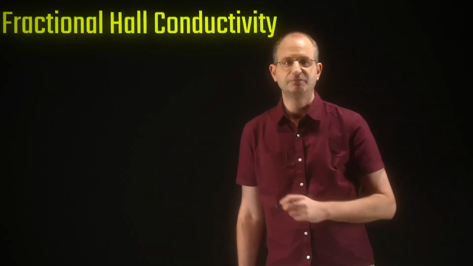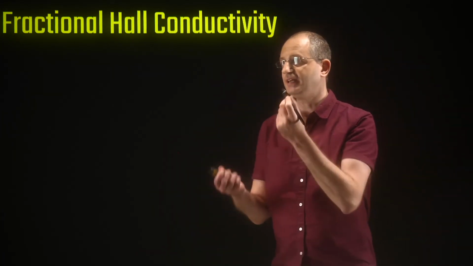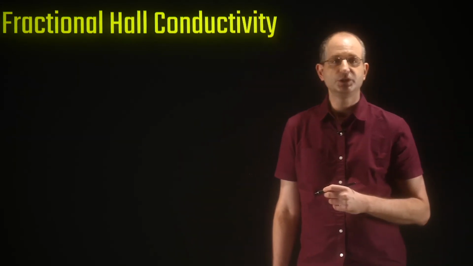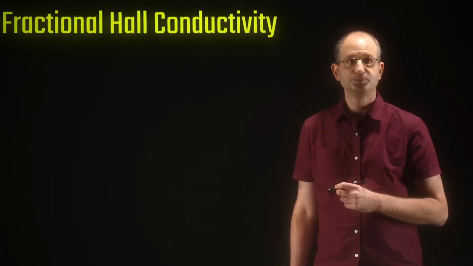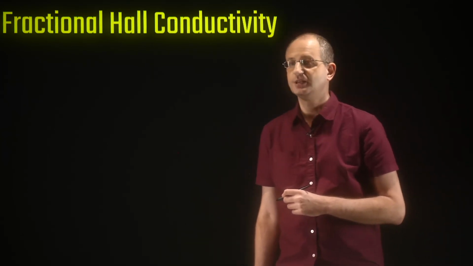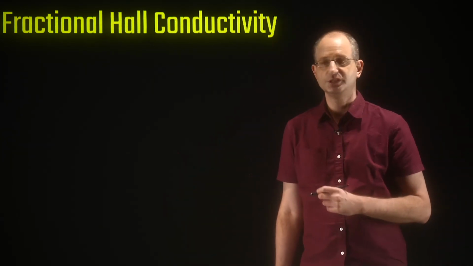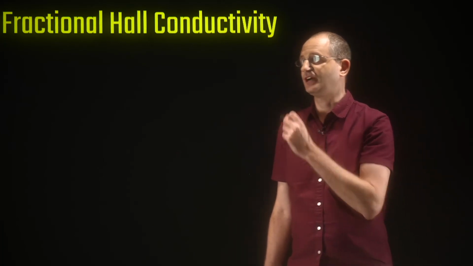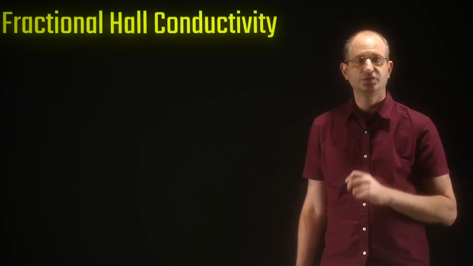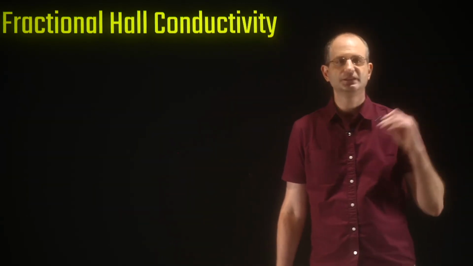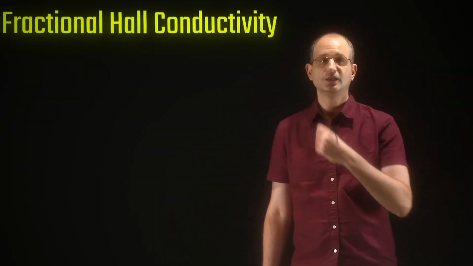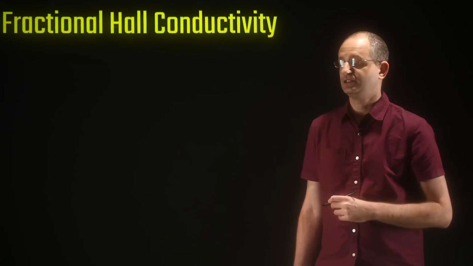So we seem to have proven very generally that any many-body system with arbitrary interactions and disorder has a Hall conductivity which is e squared over h times an integer. But we saw earlier in the course that there also exist quantum many-body states that have a fractional Hall conductivity. For instance, there's a fractional quantum Hall state whose Hall conductivity is 1/3 times e squared over h. And that's also constant, independent of detail, but it's a fraction. So how is that consistent with the result we've just derived?